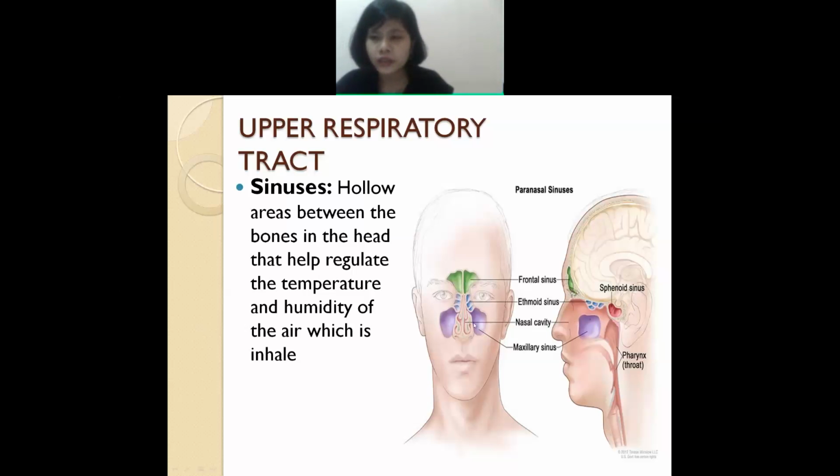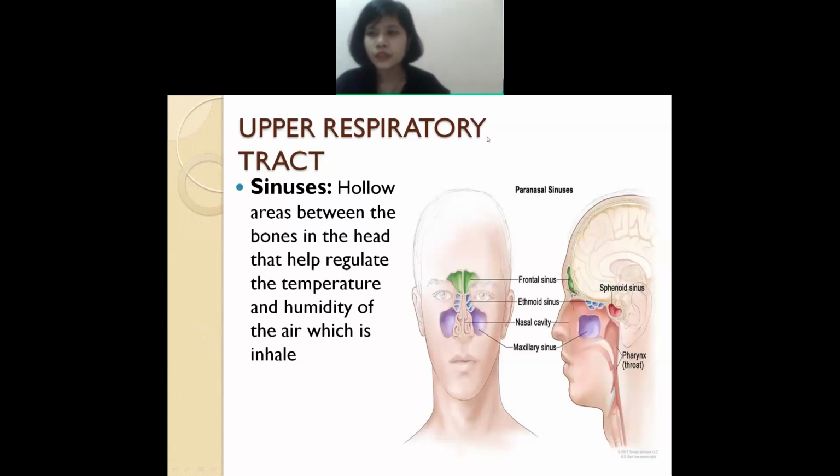Understand? Whenever you inhale air, what will happen? Whenever you breathe in, the frontal sinus, which you'll find here, the ethmoid sinus, which you'll find here, and the maxillary sinus, which you'll find here as well as here, what is the function of all these sinuses?